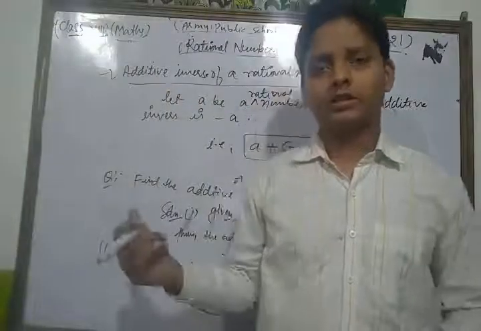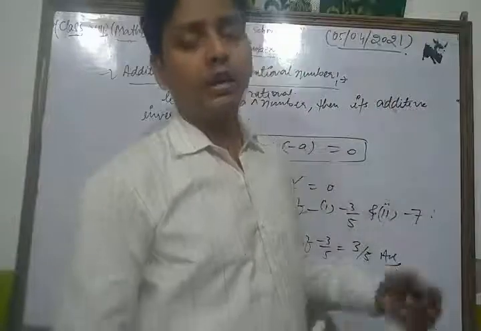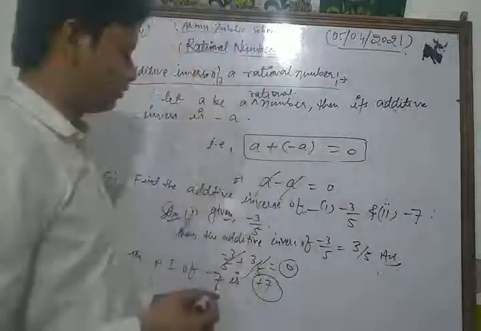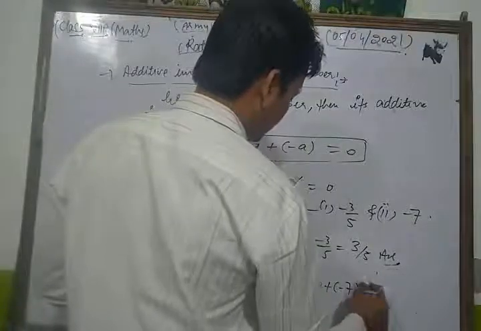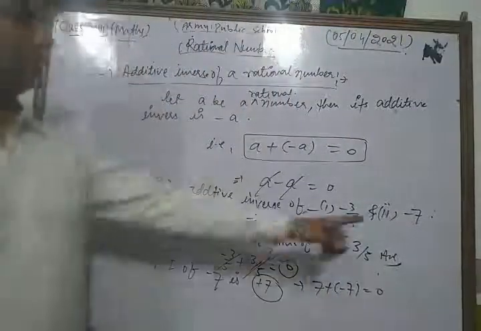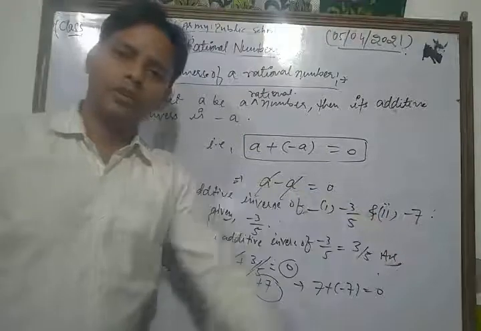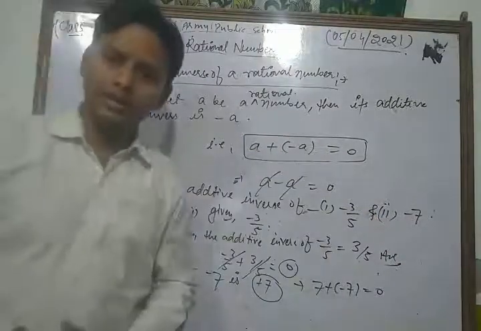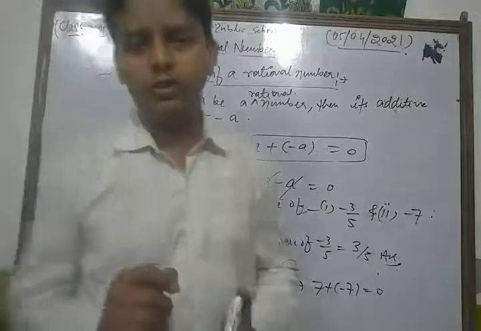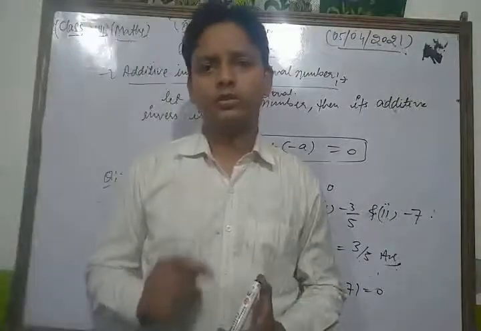As I just discussed, the sum of a number and its additive inverse is always equal to 0, meaning that 7 plus minus 7 is always equal to 0. So the additive inverse of minus 7 is 7. In this way, based on that property, you can solve each and every question of your NCERT exercise based on the topic additive inverse.